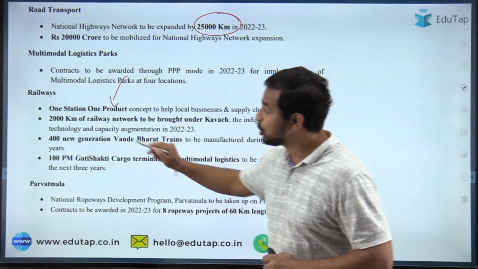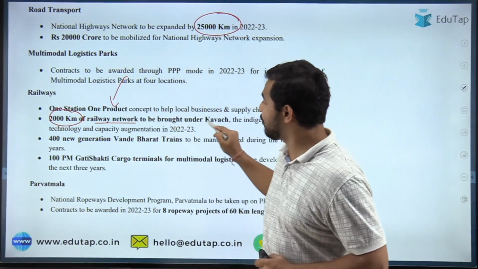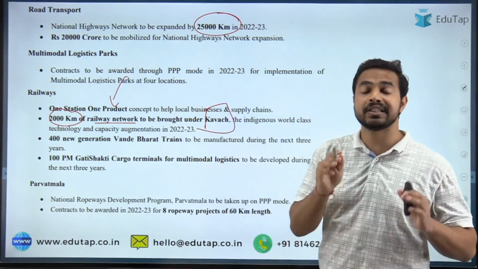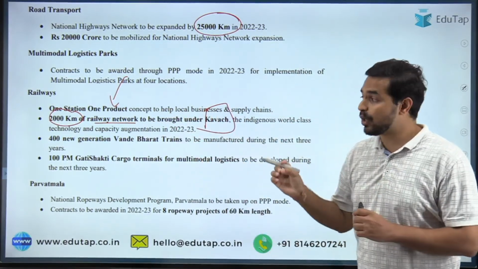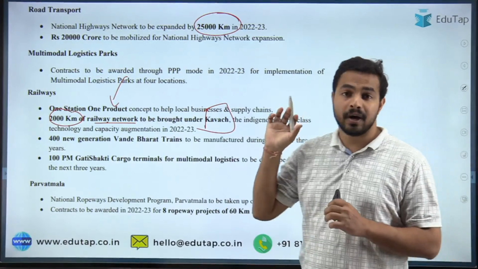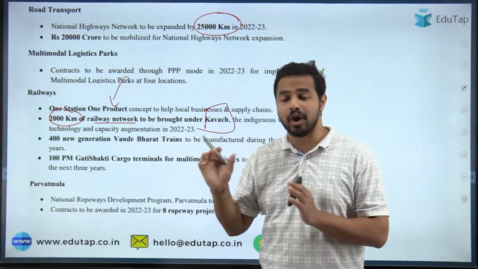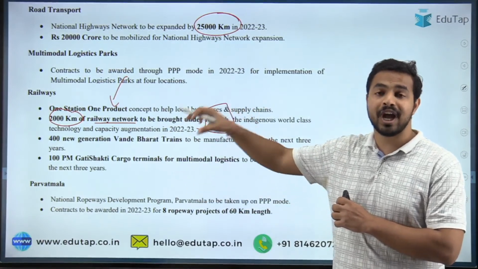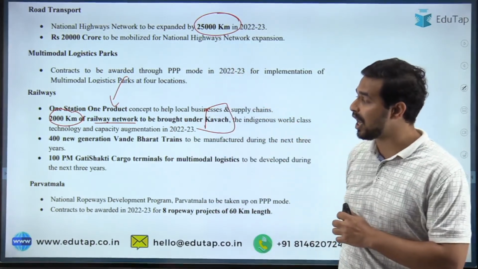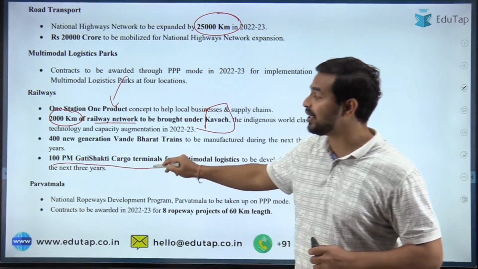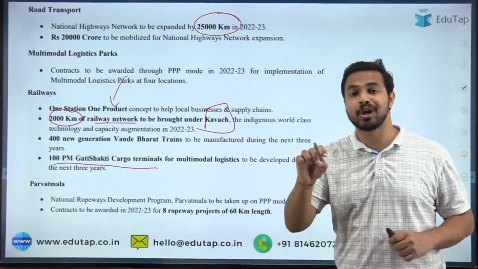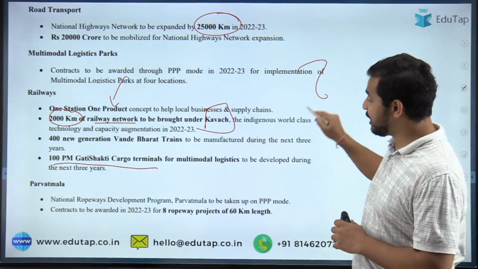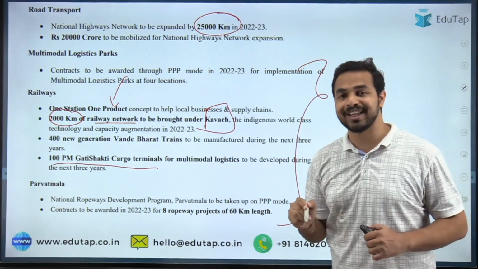Apart from that, 2,000 kilometers of the railway network will be brought under the Kavach, which is indigenously made. That is a world-class anti-collision technology which is being launched in India. So we are going to bring 2,000 kilometers of railway network under Kavach. Besides that, there will be 100 PM Gati Shakti cargo terminals for multimodal logistics. So all this data is very important from the exam point of view.